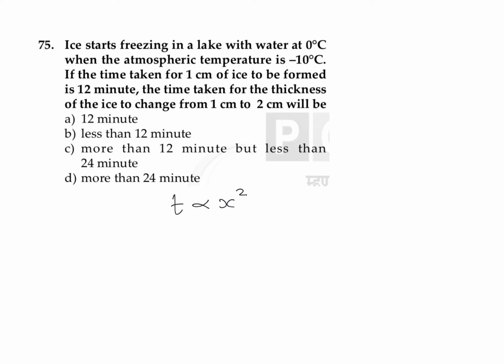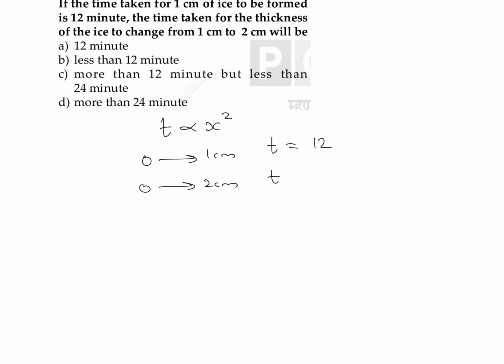Initially it is given that the time taken for the formation of ice of 1 centimeter thickness is 12 minutes. For the change from 1 to 2 centimeter, we can take it that the time taken from 0 to 1 centimeter is nothing but 12 minutes. So we can find out the time taken to change from 0 to 2 centimeter. Let's say that is equal to T.